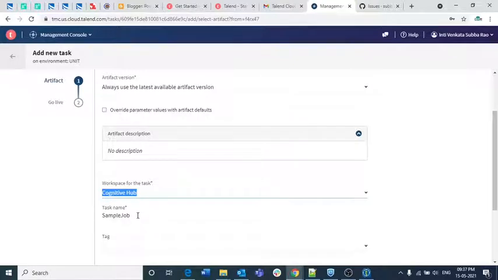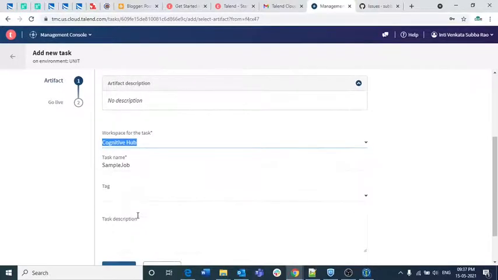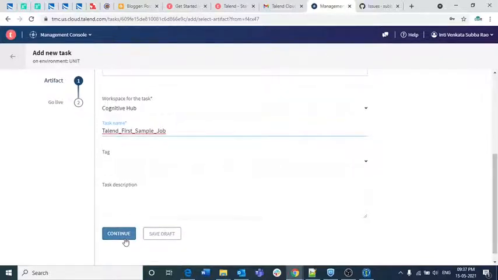And the task name: here sample job is nothing but the artifact name, but you can change this, for example to Talent First Sample Job. So that's it.